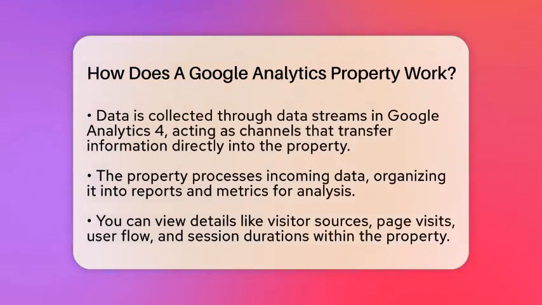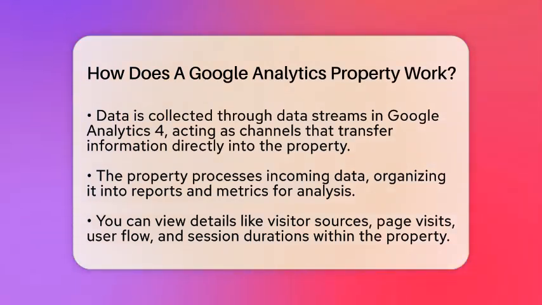In Google Analytics 4, the latest version, data is collected through data streams. These are like channels that send data from your website or app directly into the property. Once the data arrives, the property processes it. This means organizing the information into reports and metrics you can understand.